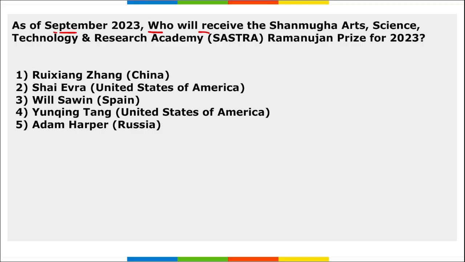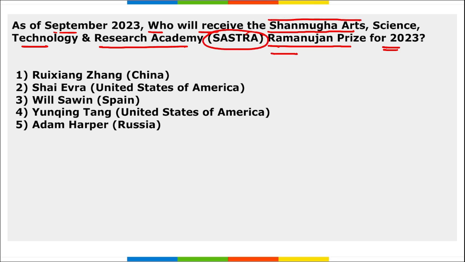Now let's move to some revision part that will be very beneficial for your learning. As of September 2023, who will receive the Shanmuga Arts, Science, Technology and Research Academy Ramanujan Prize for 2023? That is your SASTRA Ramanujan Prize. SASTRA stands for Shanmuga Arts, Science, Technology and Research Academy Ramanujan Prize, and it is for 2023. And the question asked here is who will receive this? This will be received by Ruixiang Zhang. Ruixiang Zhang is from China, correct, and he is an assistant professor at the University of California in the USA, and for his contribution to mathematics,